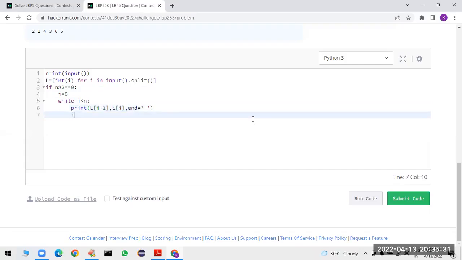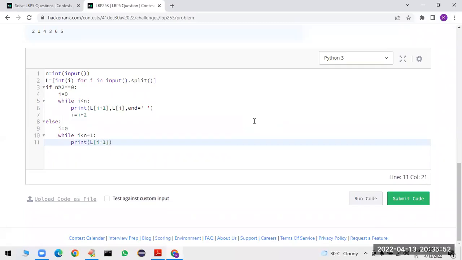What will be the value of i? i = i + 2. That's all. Suppose it is not an even number, then again i = 0. While i is less than n - 1, because we skip the last element, print L[i+1], L[i], end = space. As usual, i = i + 2. After coming out of the while loop, you have to print the last element.